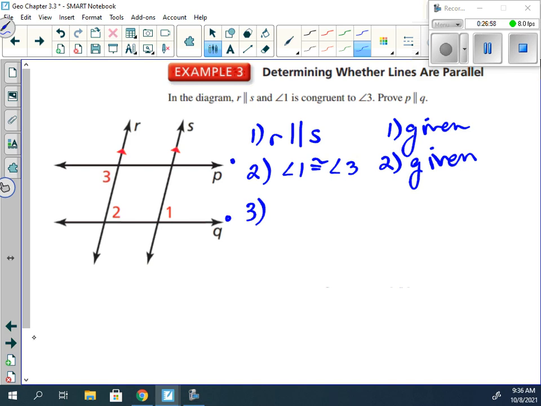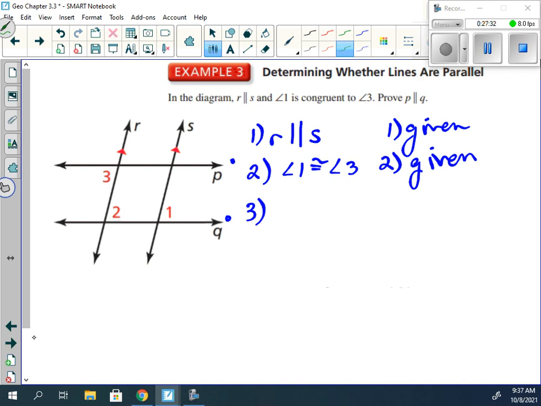Wait a minute. If P and Q are parallel to each other, we need a line cut by a transversal, dealing with alternate interior, alternate exterior, or any one of those sets, yes? Now, I can treat S or R as a transversal, because a transversal is just a line that cuts. I'm already given a statement about 1 and 3 being congruent.